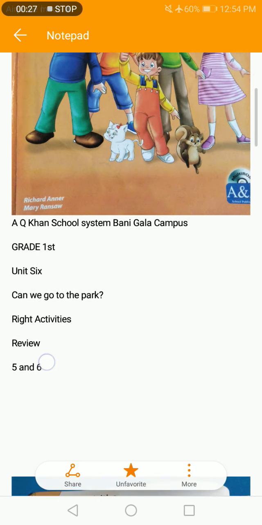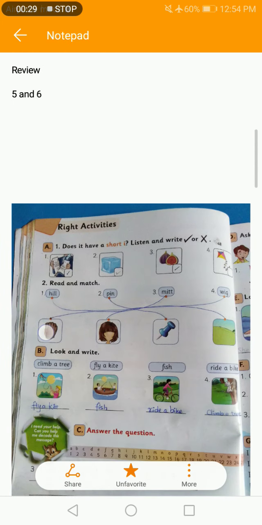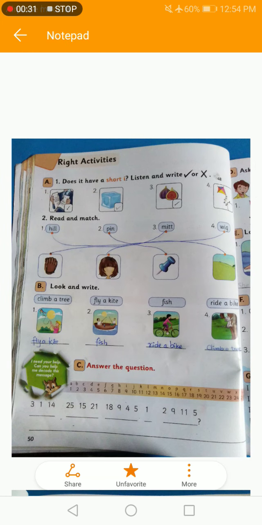So open your book on page number 50. We have write activities. Here we have exercise A, B and C. And there are two parts of exercise A. Part 1 is not included in your syllabus, so you have to delete part 1. You have to cross this one. And we have part 2. So look at part 2.